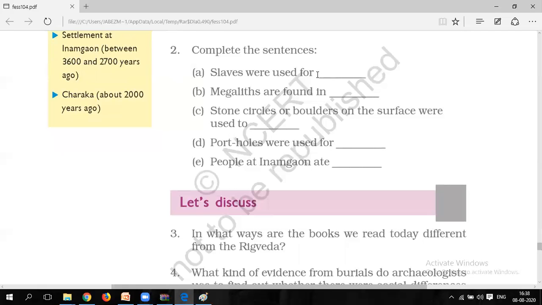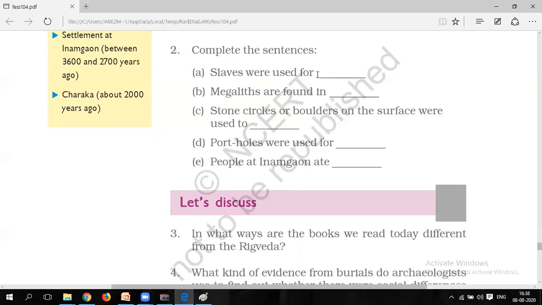Slaves were used for work. And megaliths are found in what? In the south of India, northeast and Kashmir, as you can see in your textbook. In your textbook on page number 39, you can see where megaliths are found. See the last line of that paragraph: it was prevalent throughout the Deccan, South India. So it is found in South India.